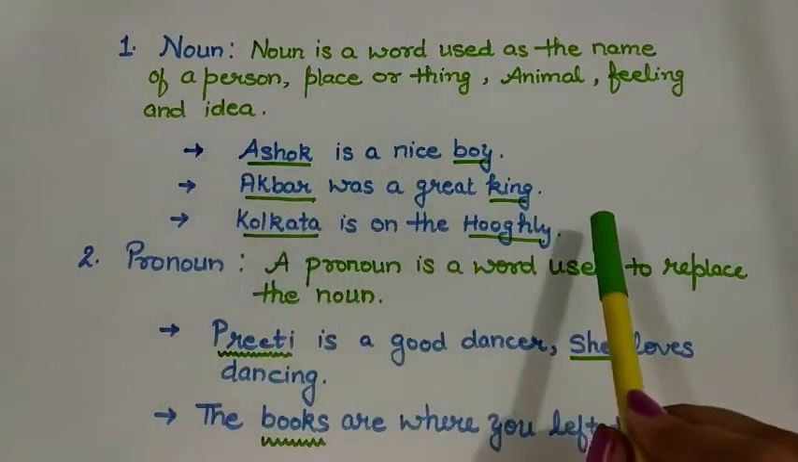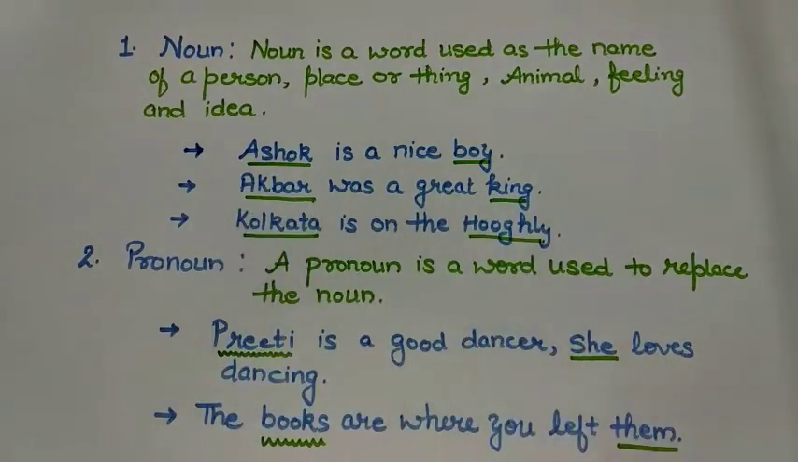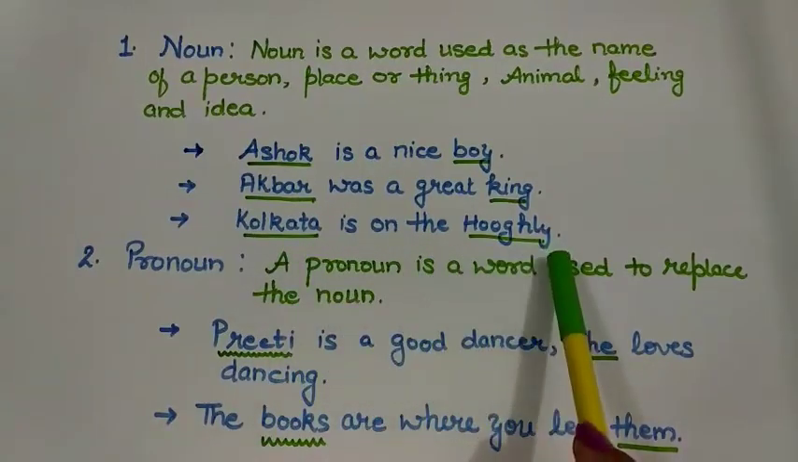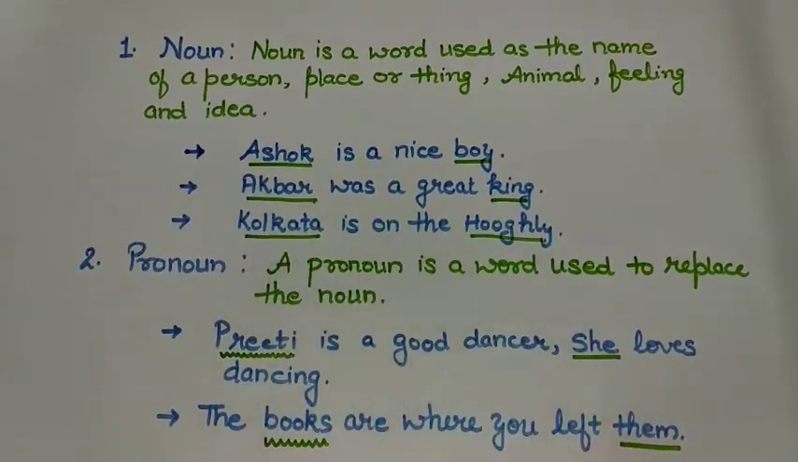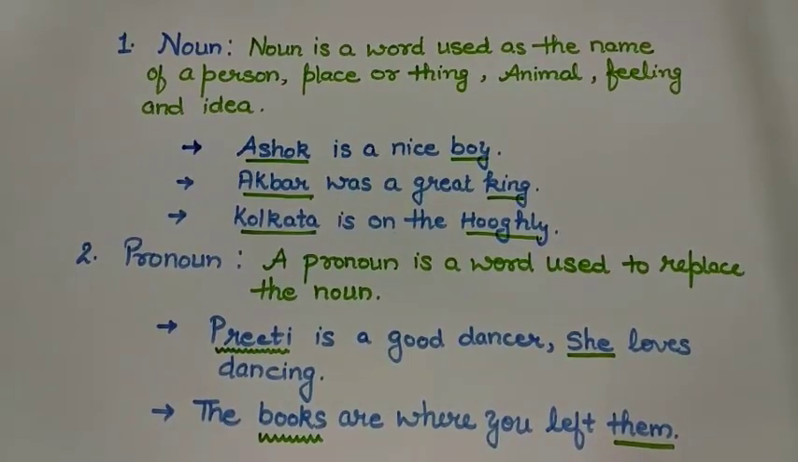Akbar was a great king. You can see that I have underlined the words which are noun. Kolkata is on Hooghly. Both are the names. So, nouns are the words that are used as the names. Nouns have also few types and kinds that we will discuss when we will discuss noun in a detailed session.